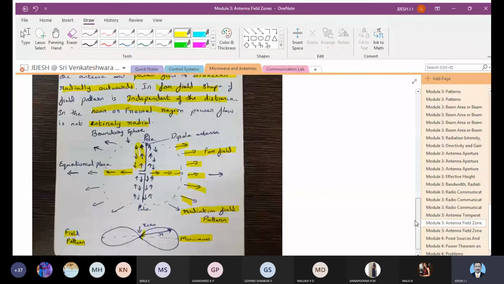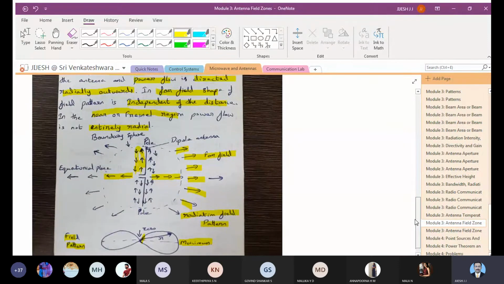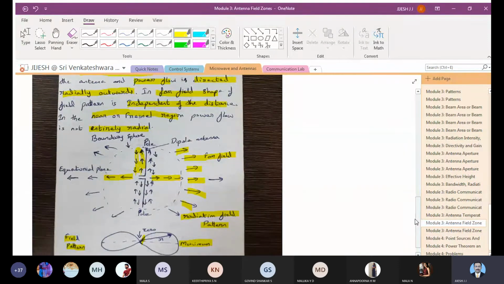One problem also we will do on these things, to find out whether the receiving antenna is placed in the near field or in the far field. So we will do one problem next. Now we'll see one problem.